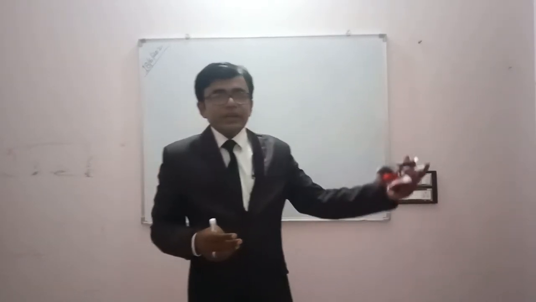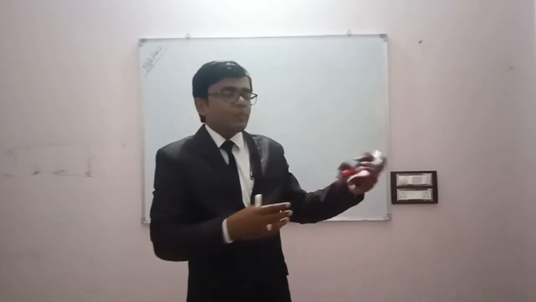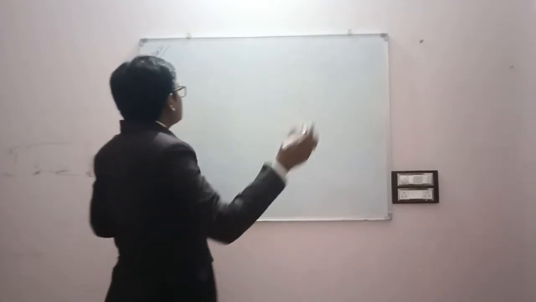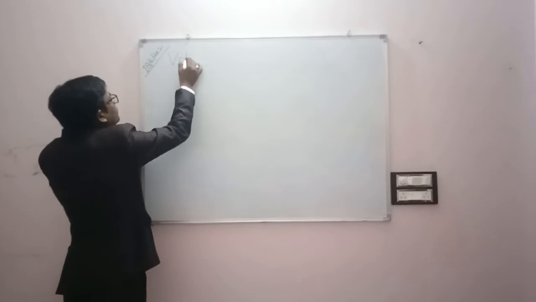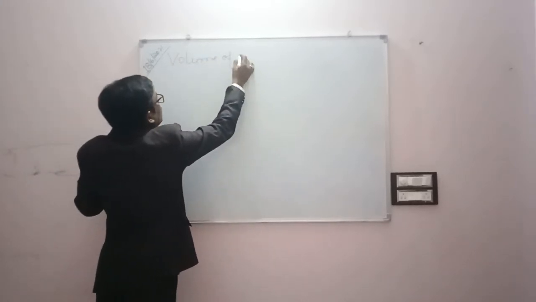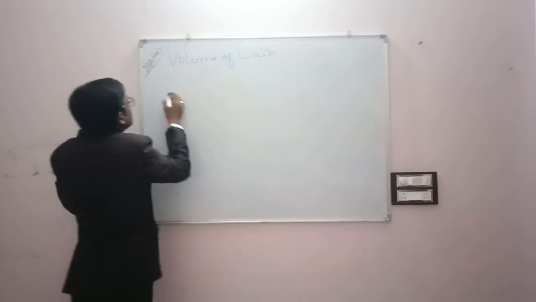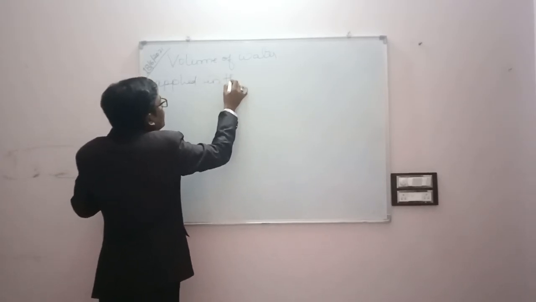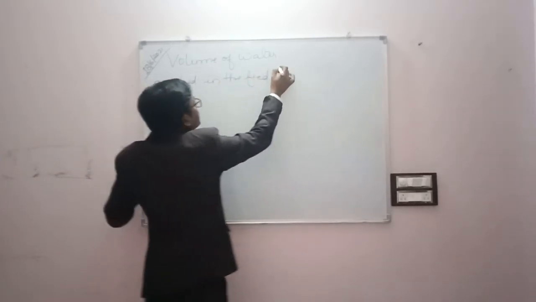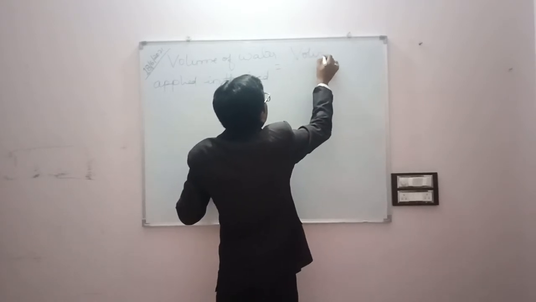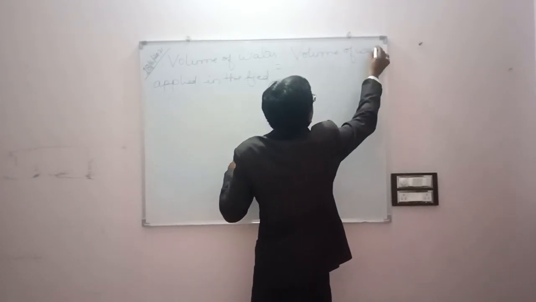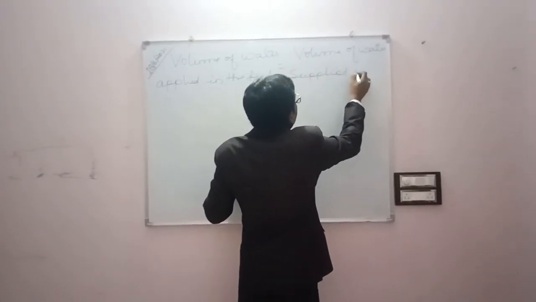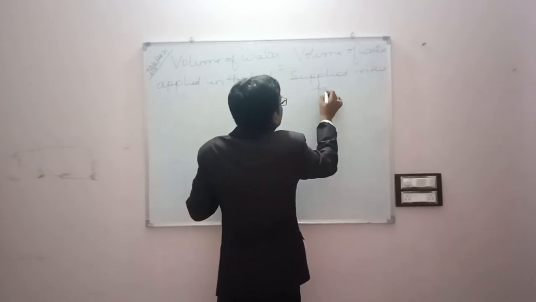The volume which is supplied through the various channels and various means to the field, and the volume which is applied in the field, will be equal. So volume of water applied in the field must be equal to volume of water supplied in the field.